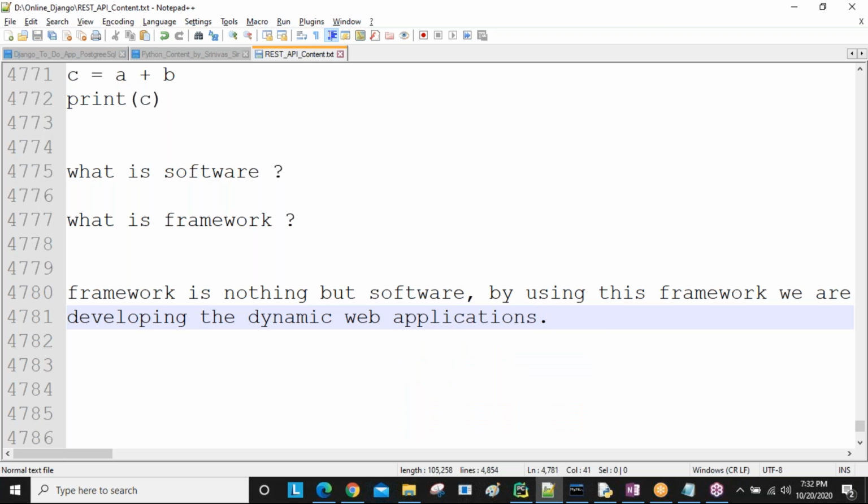This is the framework. Framework is nothing but software. By using this framework, we are going to develop dynamic web applications like Flipkart, Amazon, Facebook. All these things are nothing but web applications. Are you getting this one?